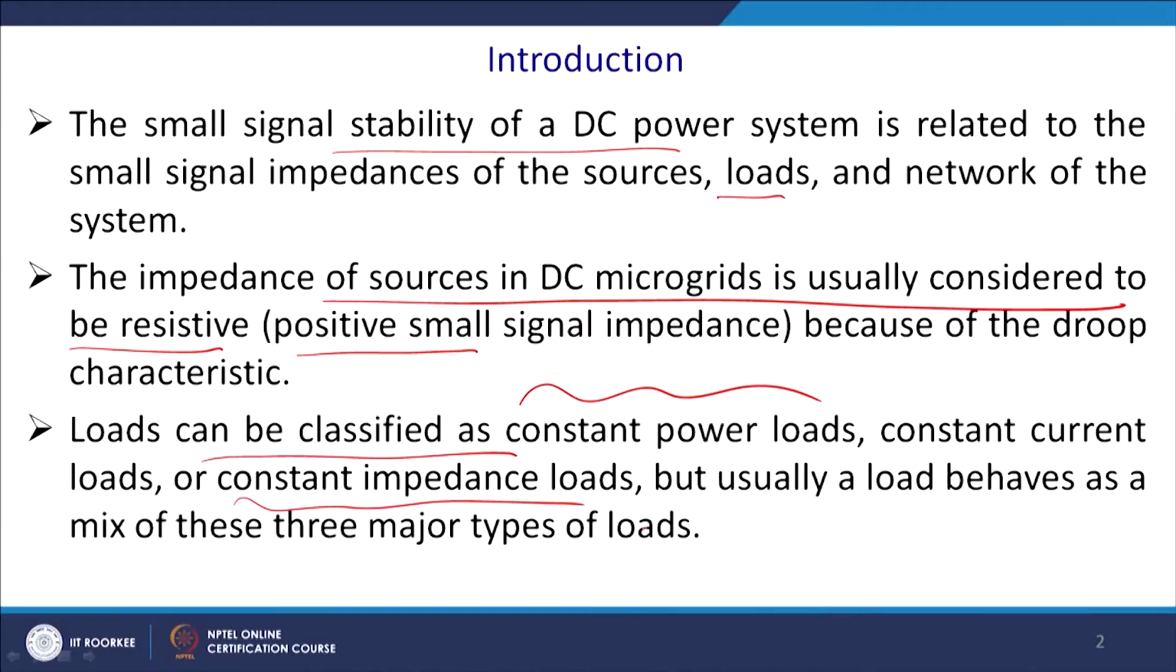But usually a load behaves as a mix of these three types of load, and in a microgrid we need to see which load dominates. If CPL dominates, then the control has to take care of it, and if the impedance load dominates, you have a little leeway. So, control will not be that challenging.